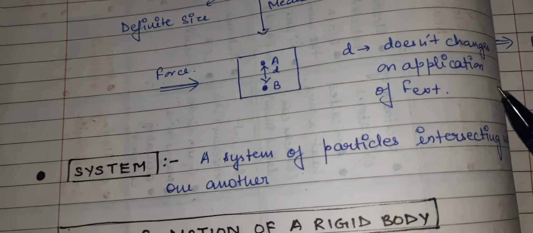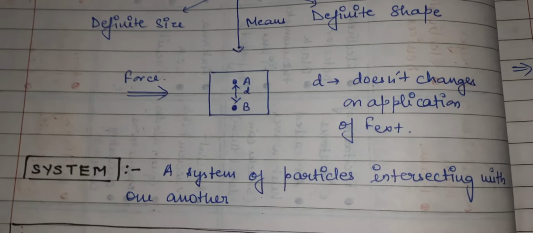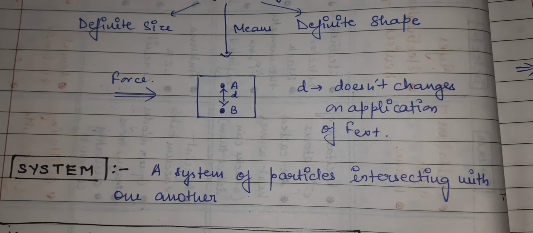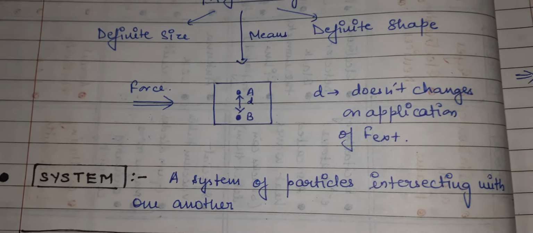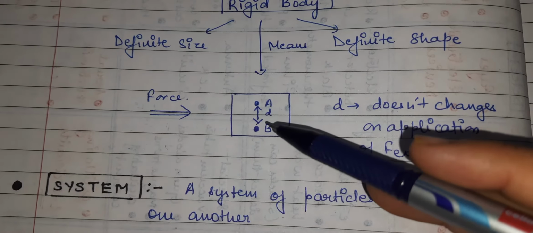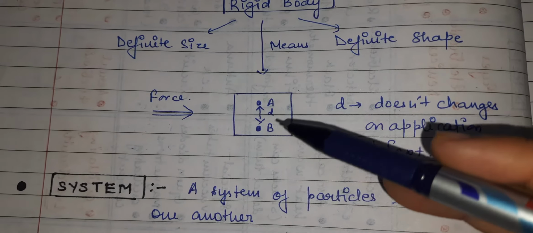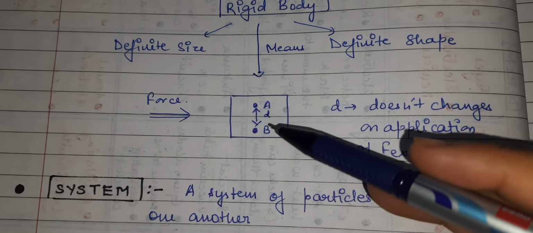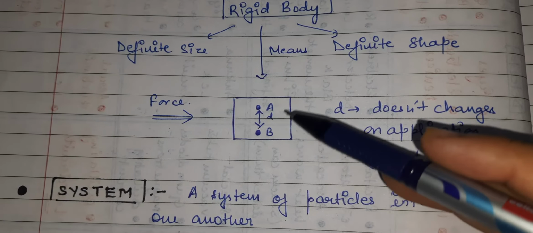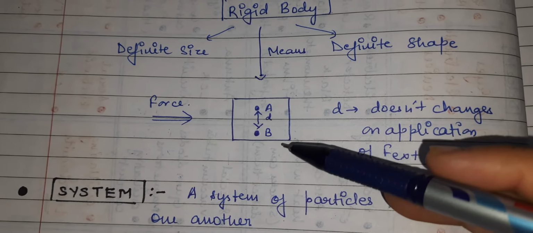Now the next term is a system. System means a system of particles interacting with one another. If I am considering this body as a system, what characteristics should this body have so that I can call it a system? This body should have different particles, having their own masses, and they combine together and interact with each other, and then we can visualize it as a system.